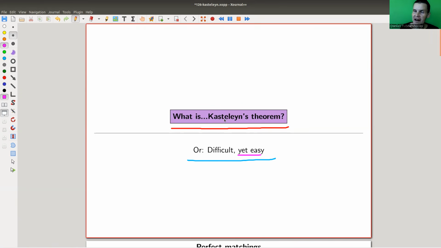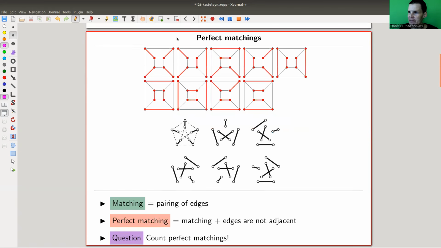So let's just get started, and along the way we will see what I mean by it very often happening that difficult is not really difficult. We'll see what that means. But the statement itself is pretty simple.